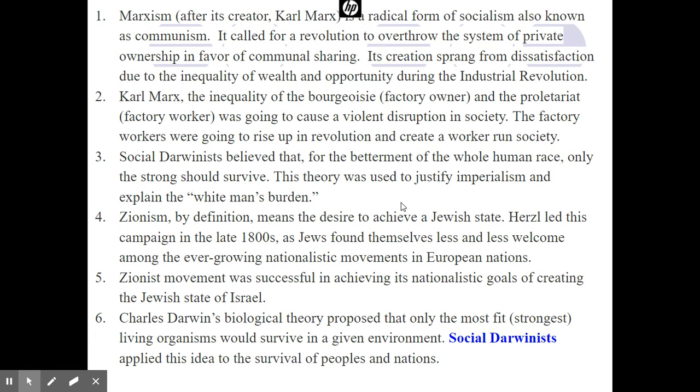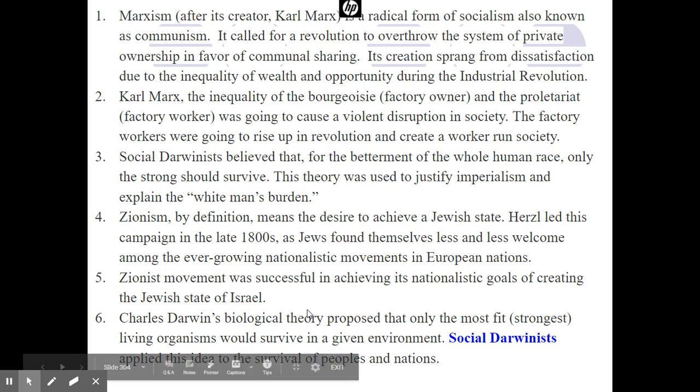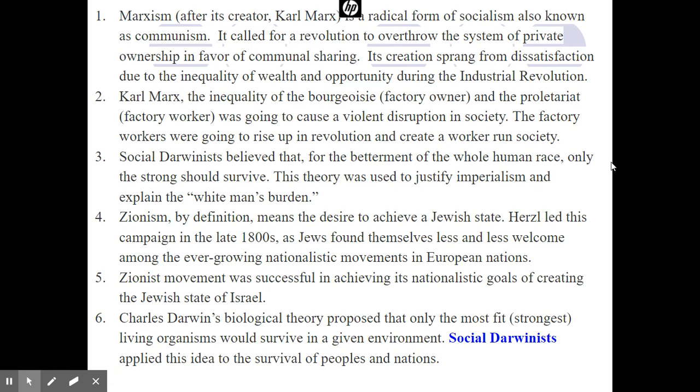Charles Darwin's theory of social Darwinism, people are going to say some people are more fit than others, and it's a biological theory. Social Darwinism was used to justify imperialism, which we're going to learn about. However, Charles Darwin said it was survival of the fittest with living organisms.